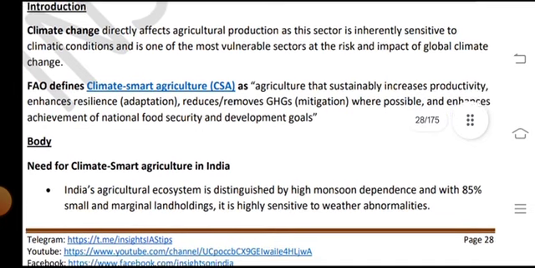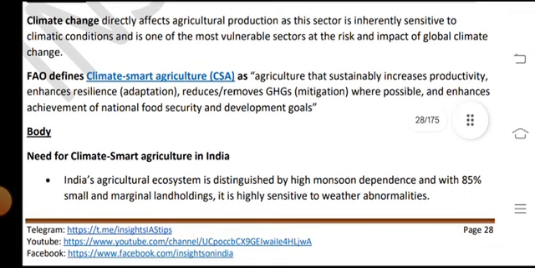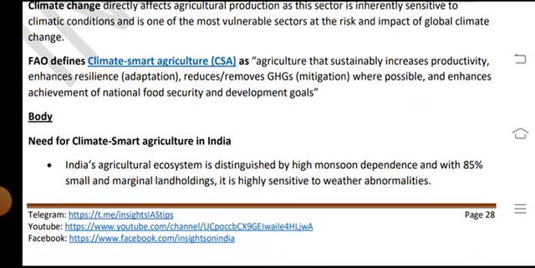Global Climate Change and FAO define climate smart agriculture, CSA, as agriculture that sustainably increases productivity, enhances resilience and adaptation, and reduces or removes GHGs, mitigation, where possible, and enhances the achievement of national food security and development goals.